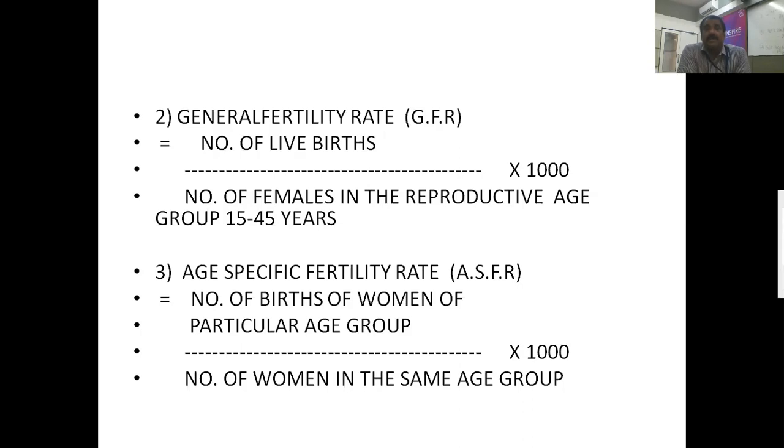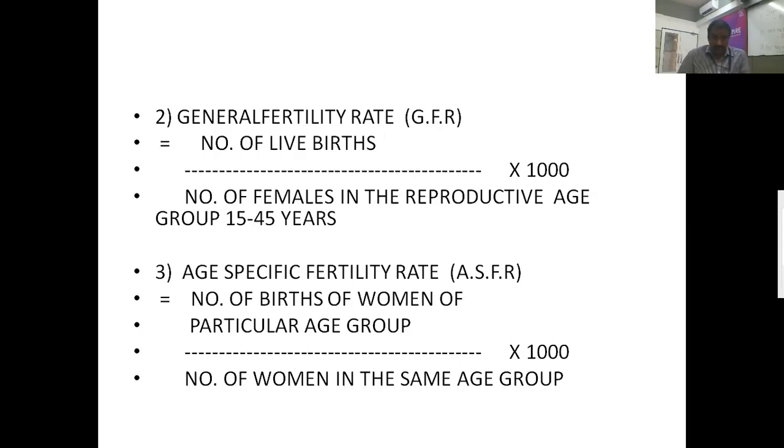I'm explaining what general fertility rate is: the number of live births divided by the number of females in the reproductive age group 15 to 45 years, into 1000. Finally, we get the general fertility rate.